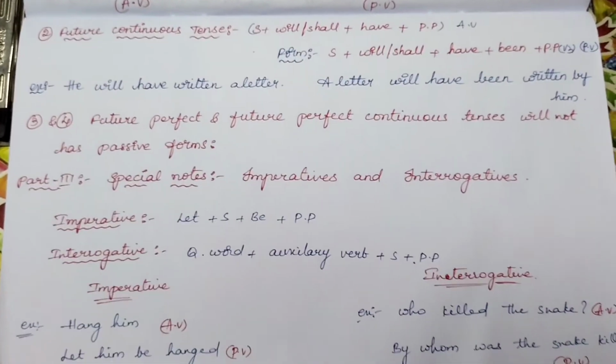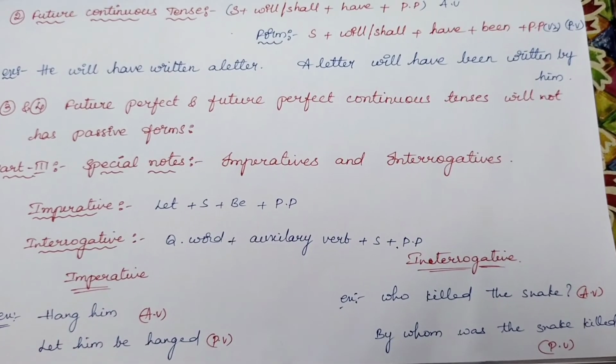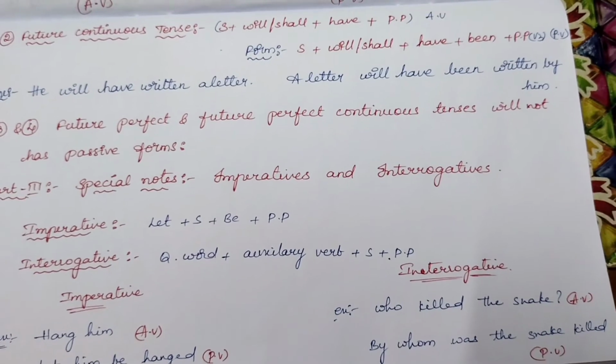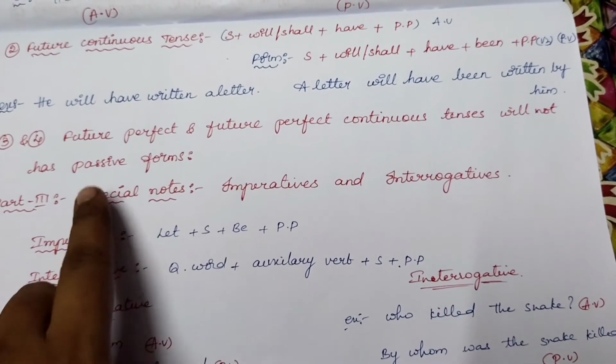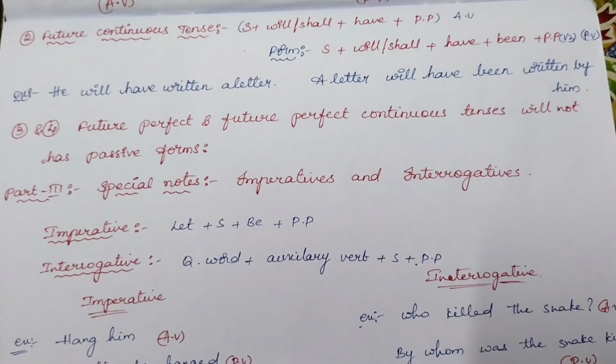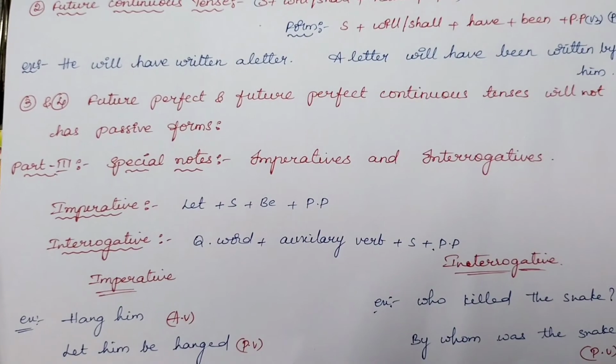And we have special notes, that is part 3. If the sentence is imperative or interrogative, then how to change? Suppose it is imperative, we have to use let plus subject plus be form plus past participle.